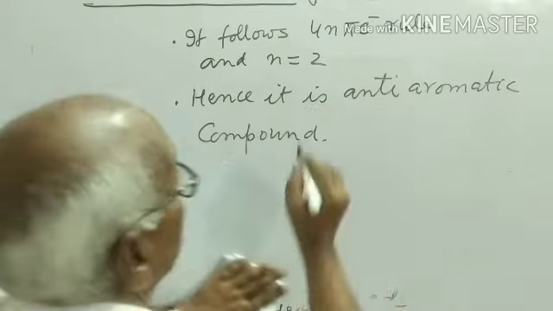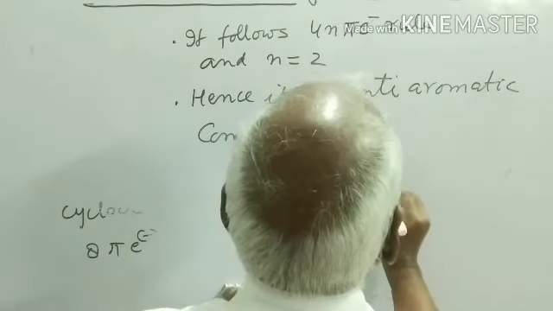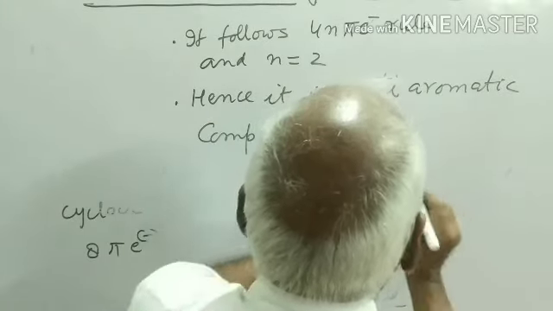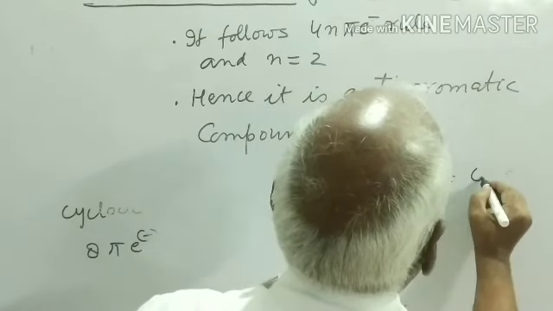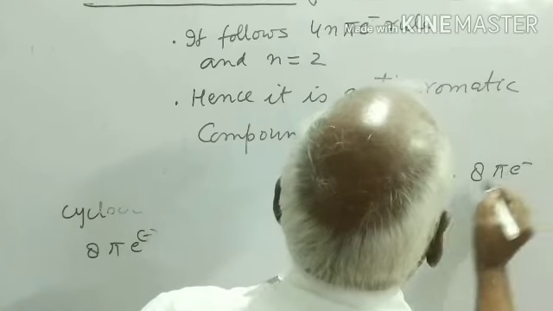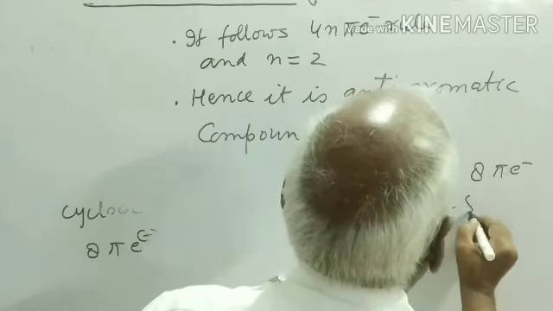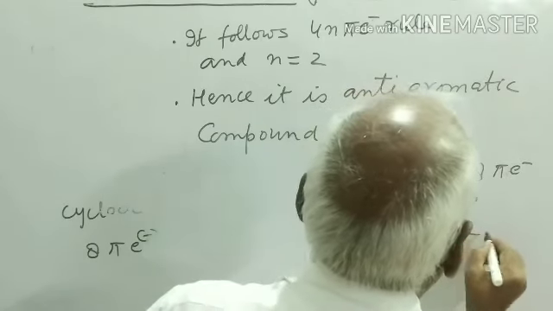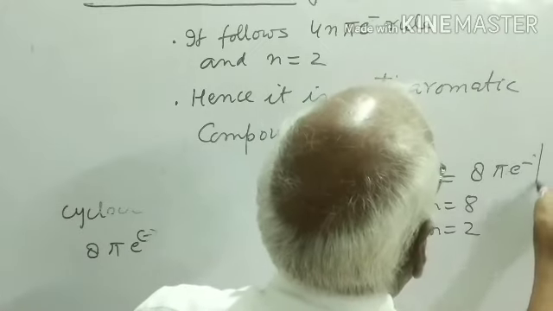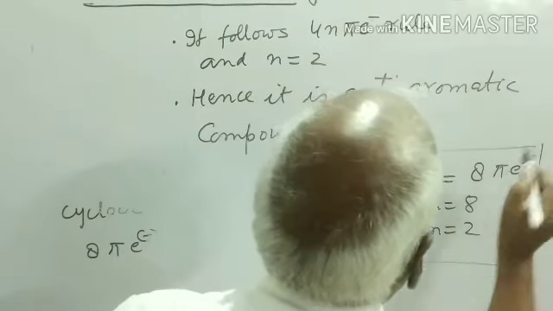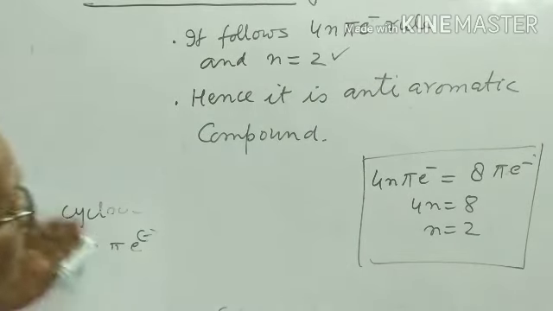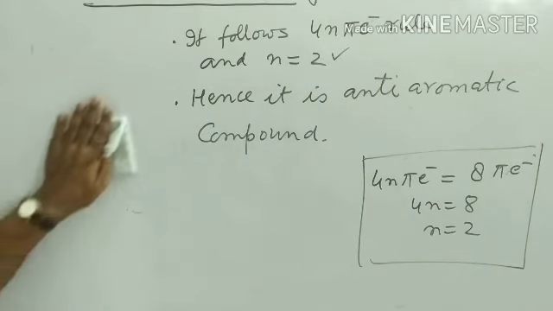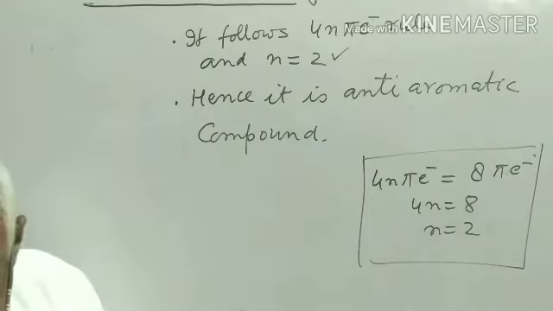For the value 2, see, 4n pi electrons equal to 8 pi electrons. So 4n is 8, n is 2. Cyclooctatetraene is an anti-aromatic compound.